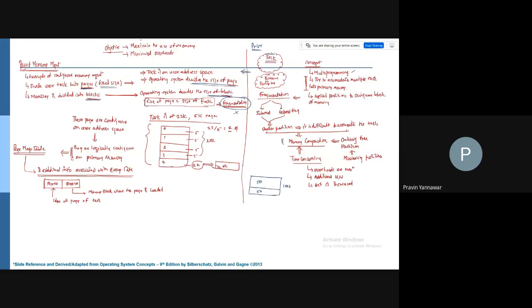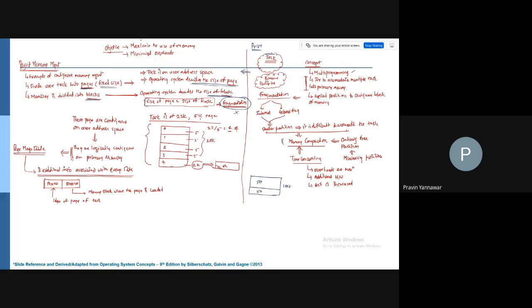If the size of a page equals the size of a block, we will not have this kind of issue, so internal fragmentation will not be a problem. But this is not possible every time, so in very minimal cases we will have a page of a smaller size. That doesn't matter.